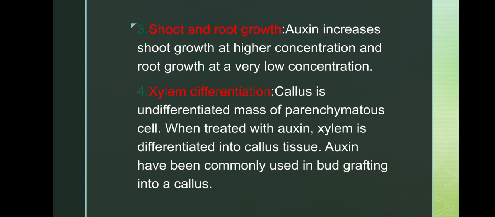Xylem differentiation. Callus is an undifferentiated mass of parenchymatous cells. When treated with auxin, xylem is differentiated in the callus tissue. Auxin has been commonly used in bud grafting into a callus.